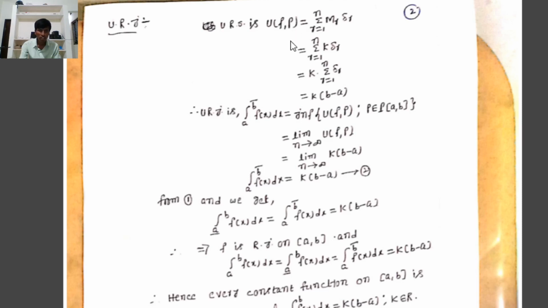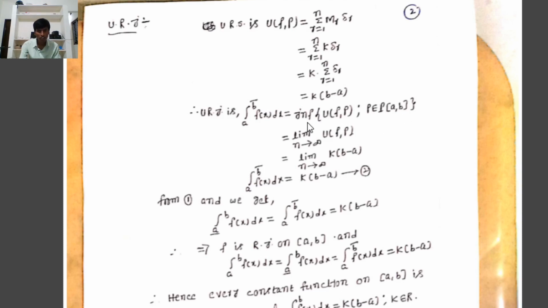That is, this holds for any partition P1, P2, P3, etc. Therefore, the upper Riemann sum must be equal to k into (b minus a), a fixed value. Therefore, the upper Riemann integral, integration a to b bar f(x) dx, equals the infimum of the set of all upper Riemann sums on the closed interval [a, b].